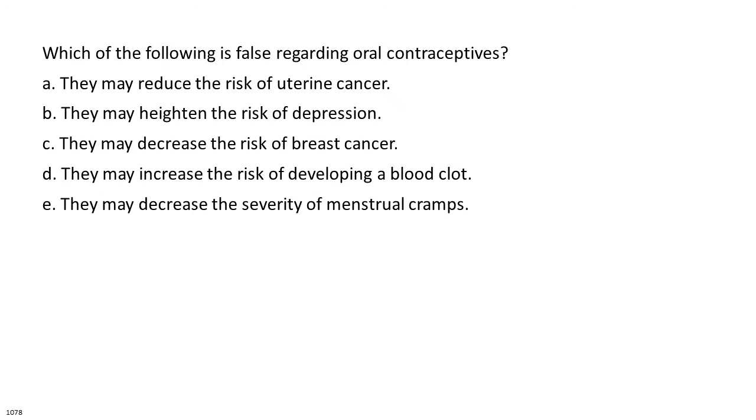Which of the following is false regarding oral contraceptives? A. They may reduce the risk of uterine cancer. B. They may heighten the risk of depression. C. They may decrease the risk of breast cancer. D. They may increase the risk of developing a blood clot. E. They may decrease the severity of menstrual cramps.